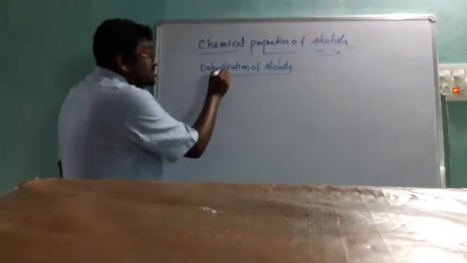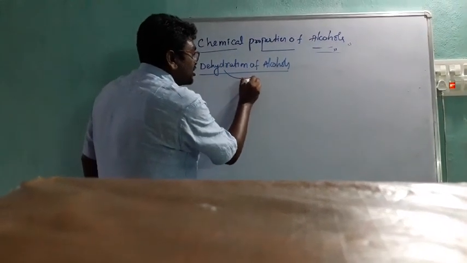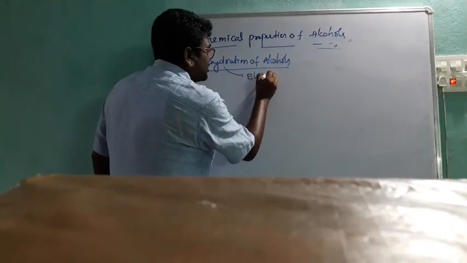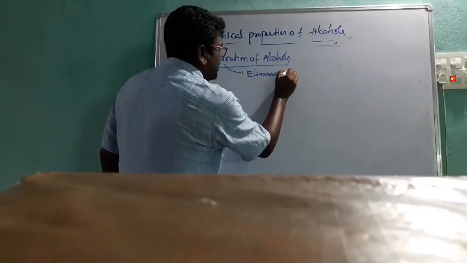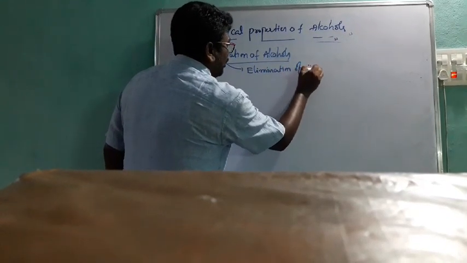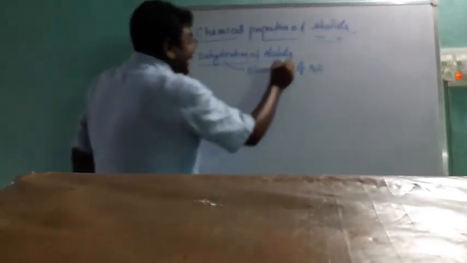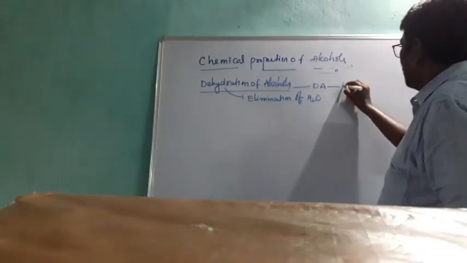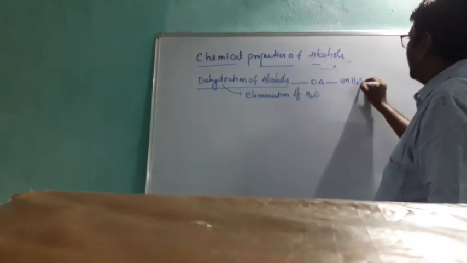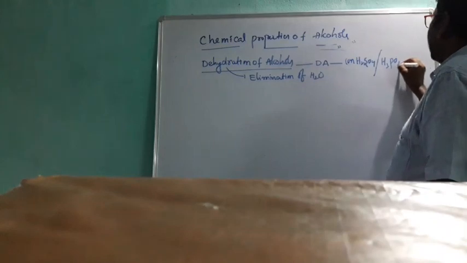Dehydration is the elimination of a water molecule. The dehydrating agent is concentrated sulfuric acid or H3PO4, phosphoric acid. It is very simple.